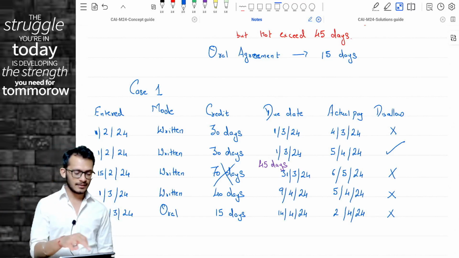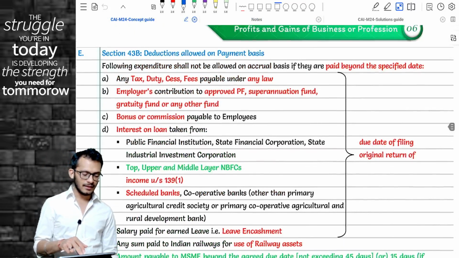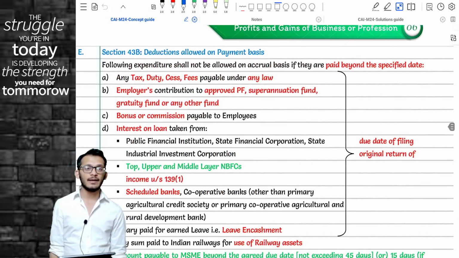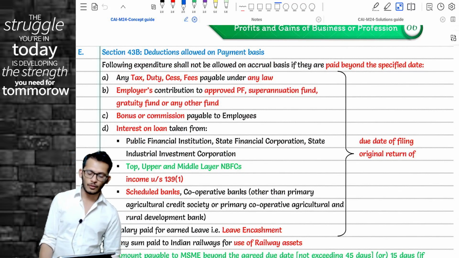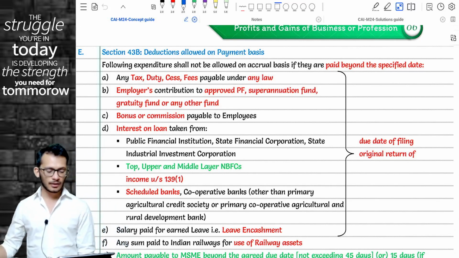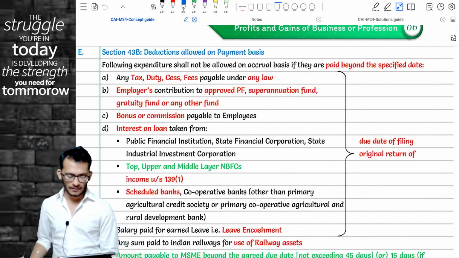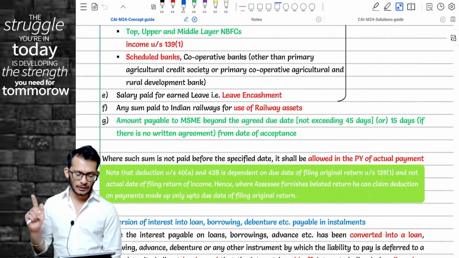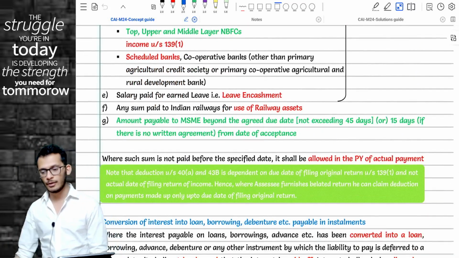Yes, let's read the section. The section says, whenever the following expenditures are made, the expenditures will be allowed on accrual basis only if they are paid within the specified date, and shall not be allowed on accrual basis if they are paid beyond the specified date. The item at the bottom is amount paid to MSME beyond the agreed due date.